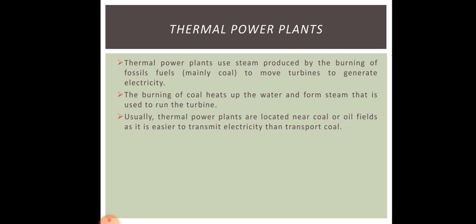Usually, thermal power plants are located near coal or oil fields, as it is easier to transmit electricity than transport coal. So these thermal power plants are usually located very near to their source, like coal fields, so that they can easily produce electricity, and this electricity can easily be transmitted to different parts.